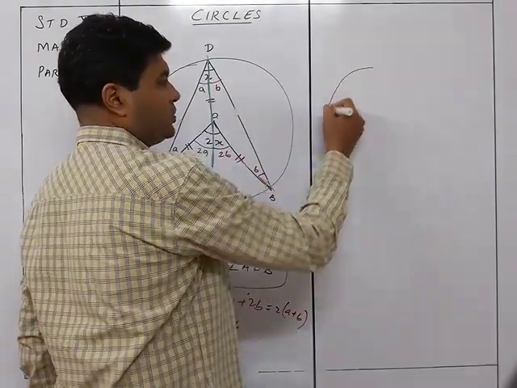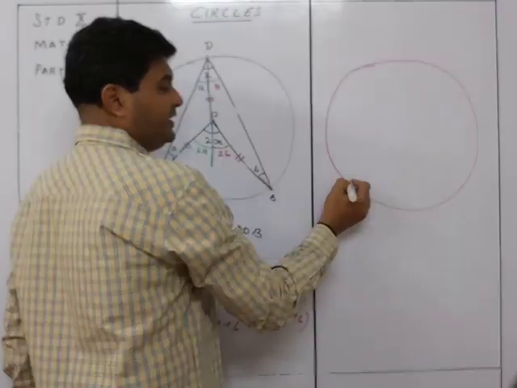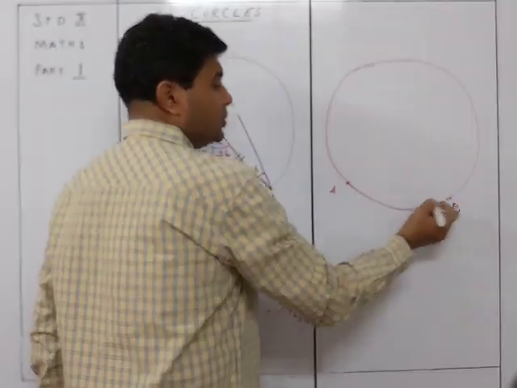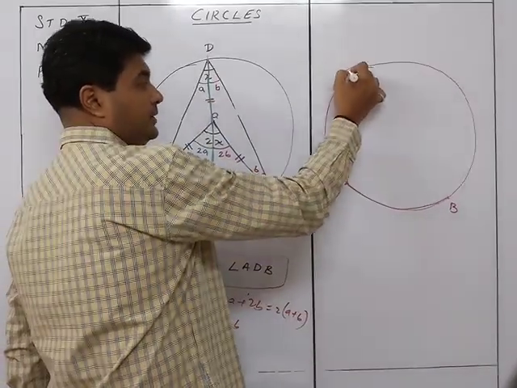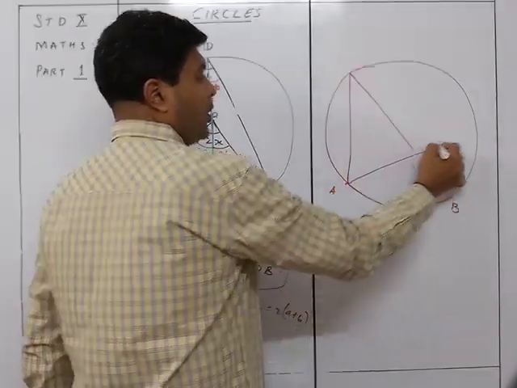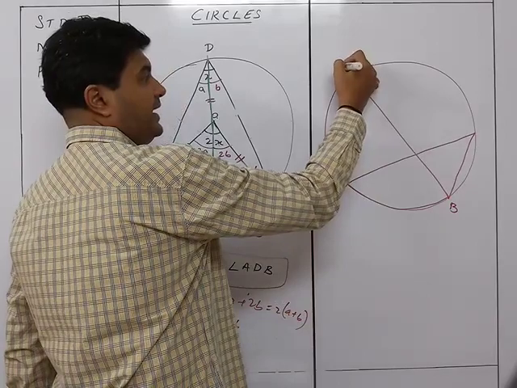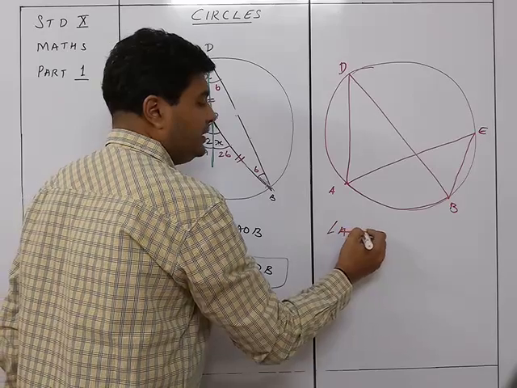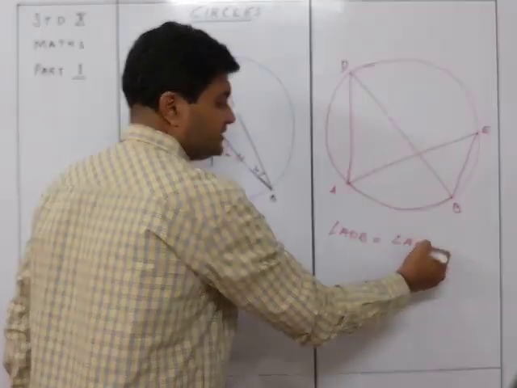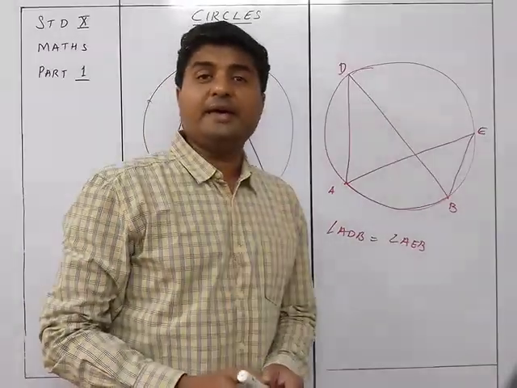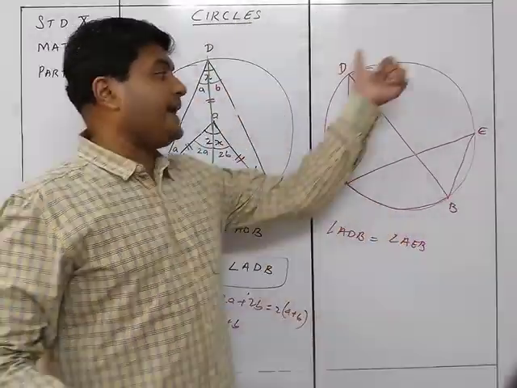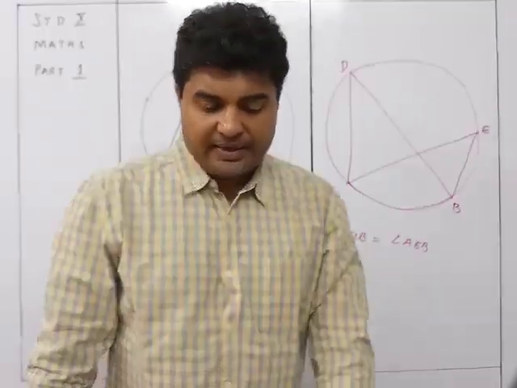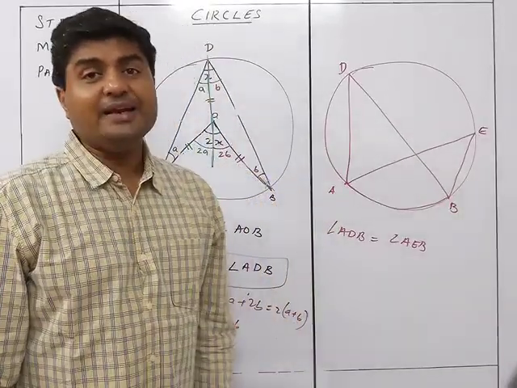If we have a circle, and these are the two chords, with the two points A and B, this is the arc AB. The angle formed by AB like this, and the angle formed like this, are ADB and AEB. So angle ADB will be equal to angle AEB. This is the theorem: angles in the same segment of a circle are equal.